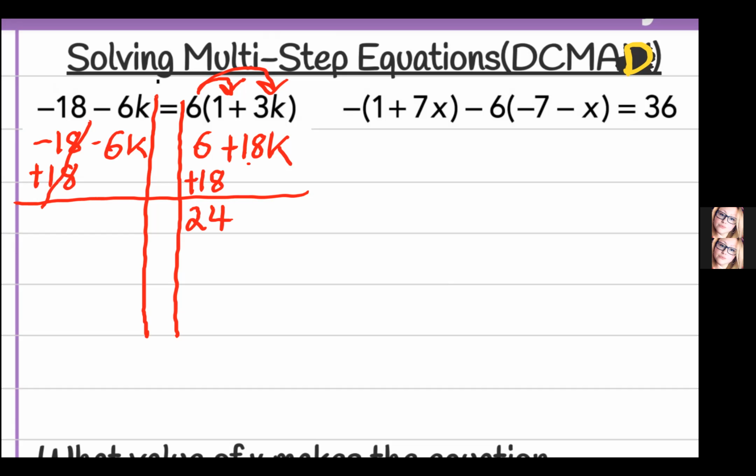Now look at this. I'm going to write the next step, which is moving our variables, in the same line, because we're going to get better. You can do things in one line. You don't have to spread it out as far as we did for the last couple. So if we got all of our constants to the right-hand side, that means we have to move all of our letters to the other side. Right now that's 18k and it's a plus, so to move it to the other side, we have to do minus 18k. And whatever we do to one side, we have to do to the other side.